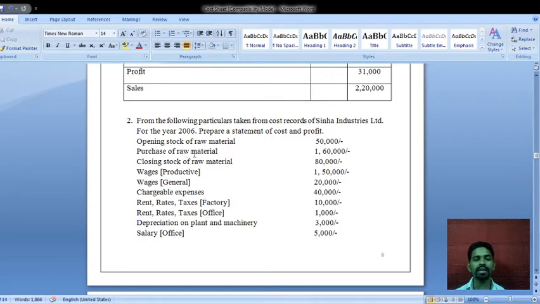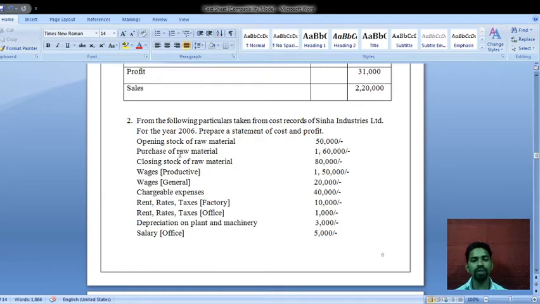It is a direct material, taken for manufacturing purpose, so we have to take it under the direct material. So this 1,60,000 we add to the 50,000, it will come to 2,10,000.